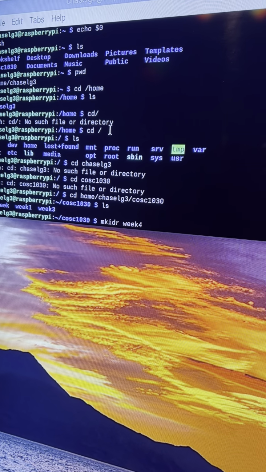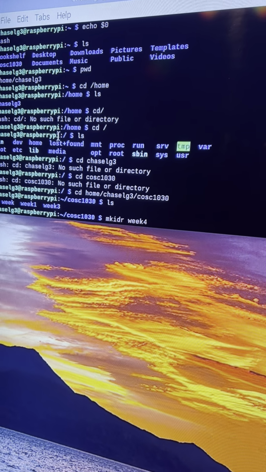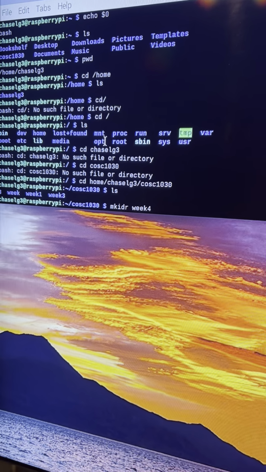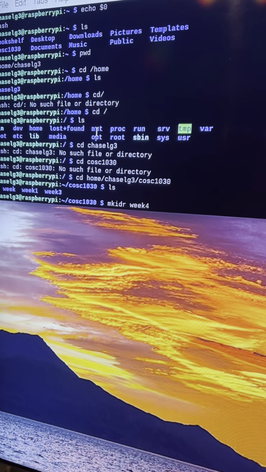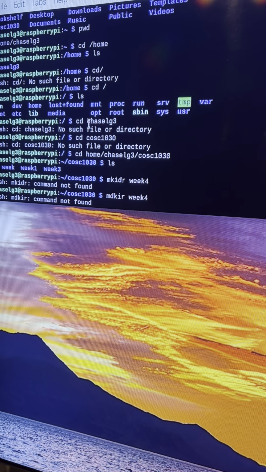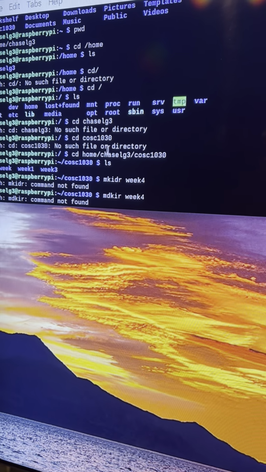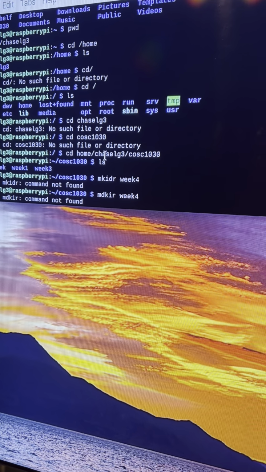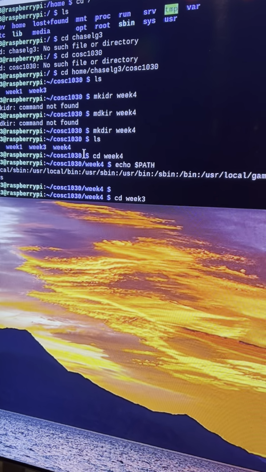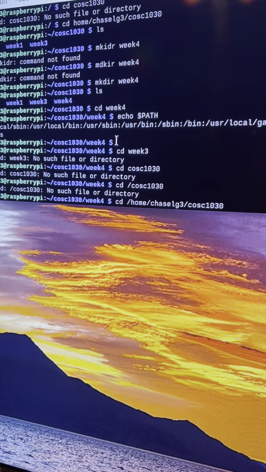So then I went to the slash directory, and that gave me all of these, which are the directories under just the slash. And I did all this so I could build my hierarchy. This is me playing around with some different things, trying to see if I could change directories and figuring out that I have to kind of do this to get back to where I was. I did see, here's some more of that. This is me looking at that echo path to see what it pulls up on here.